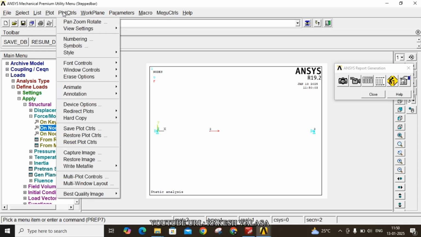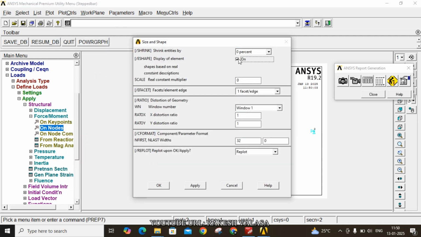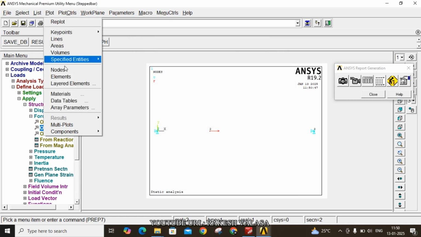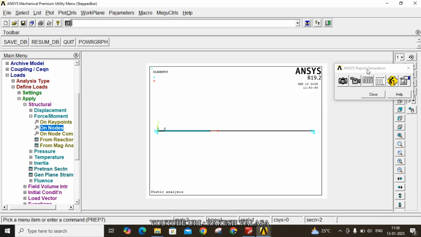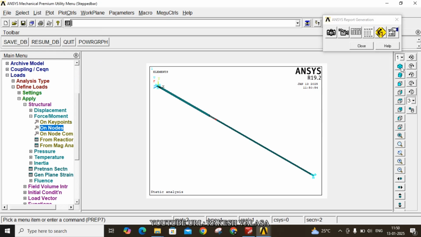You can also change plot controls. Plot control style, size and shape. You can convert into a 3D image. Display of element is turned on. Now click on OK. Go to the plot elements. You can see the isometric view, that is depending upon you. Front view.